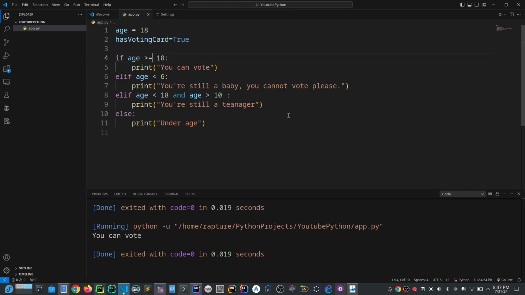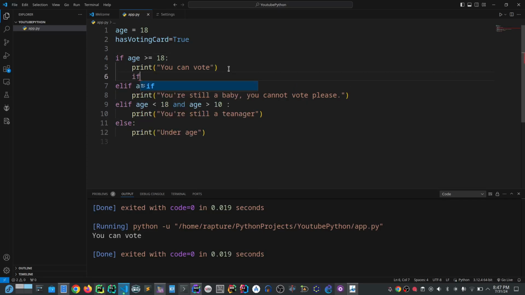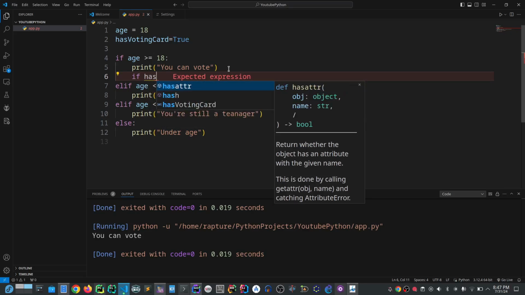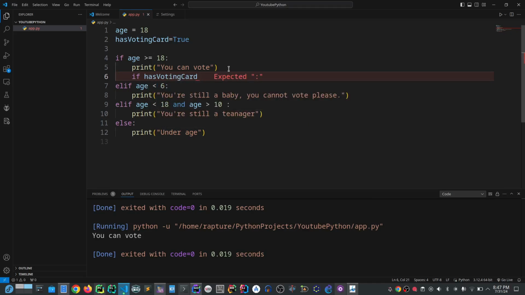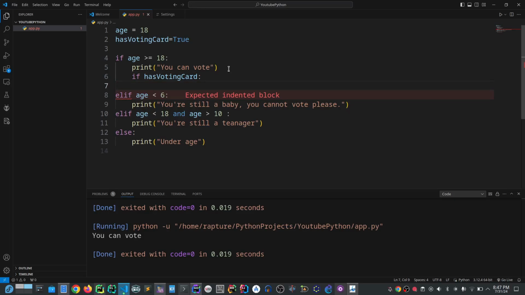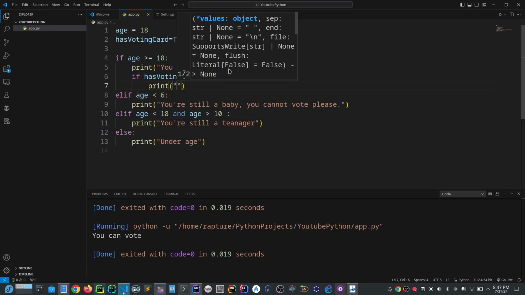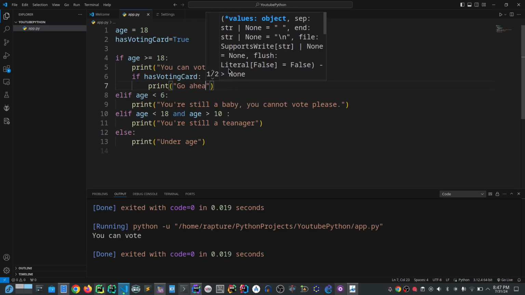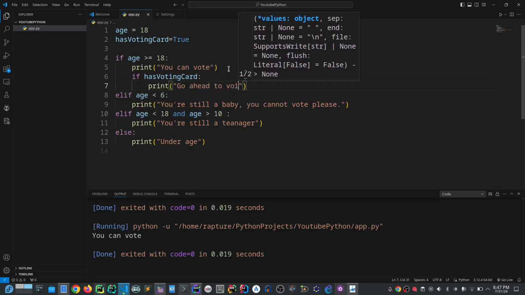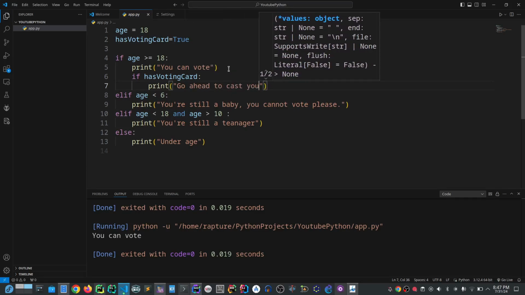Now, let's move on. You can also nest it. For example, if it's greater or equal to 18, if the user has a voting card true, then go ahead to vote, go ahead and cast your vote.